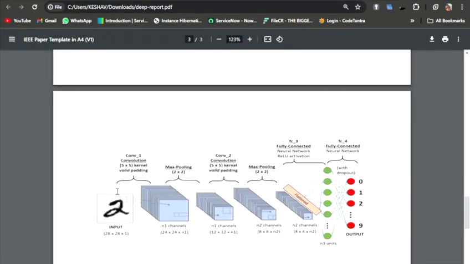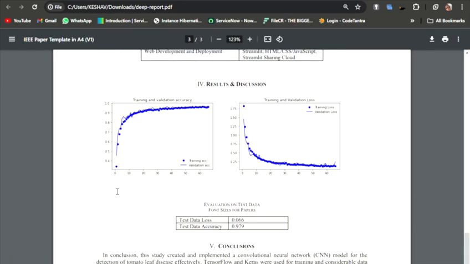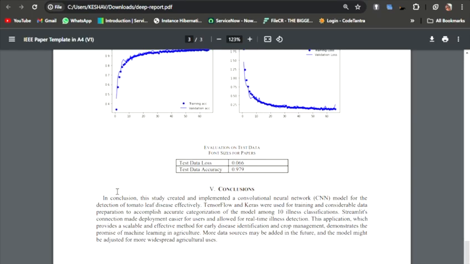This is the structure of the model, and now this is the tech stack. It includes Python, TensorFlow, Keras, NumPy, Pandas, and Streamlit for development and deployment. We achieved 97.9% accuracy on test data. The conclusion is that it demonstrates ML's potential in agriculture for early disease detection. Future work includes broader agricultural applications.